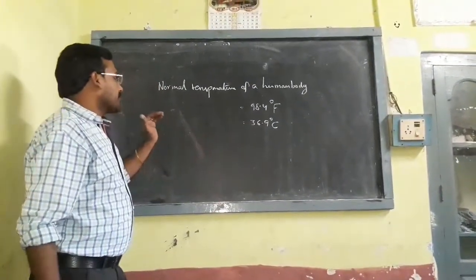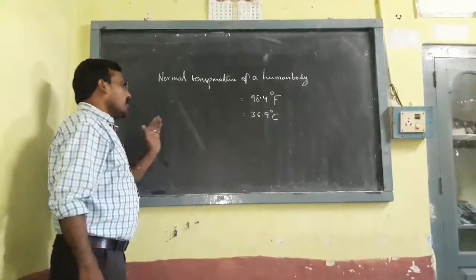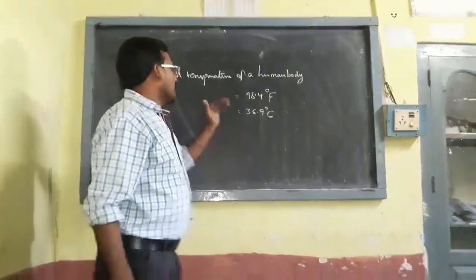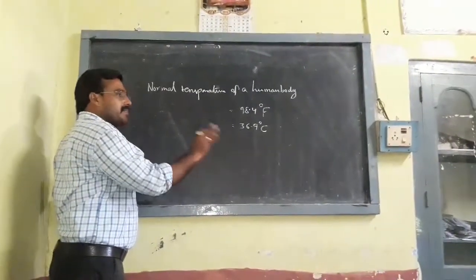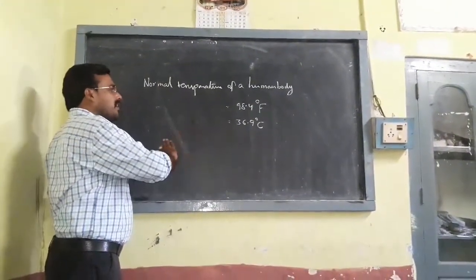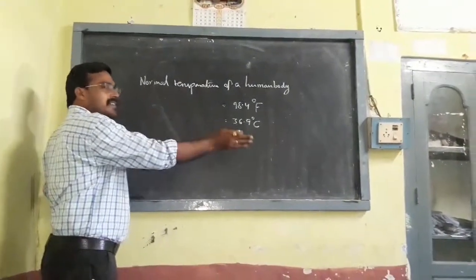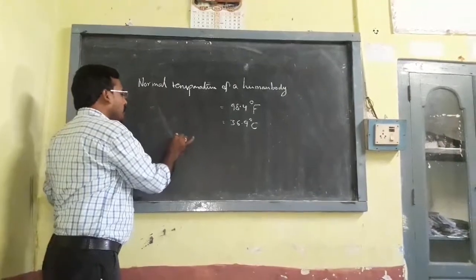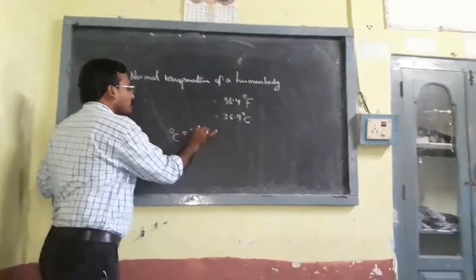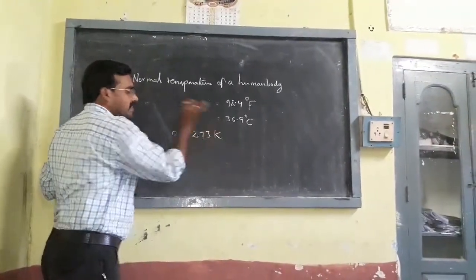Next, sometimes we can change degree Celsius to degree Fahrenheit and kelvins. So we can change one scale to another scale also. 0 degree Celsius equals 273 kelvins.